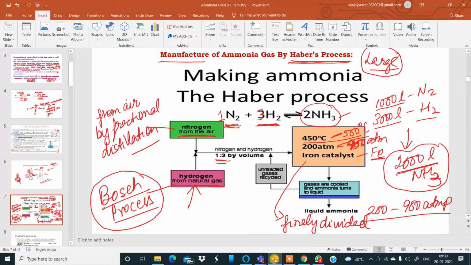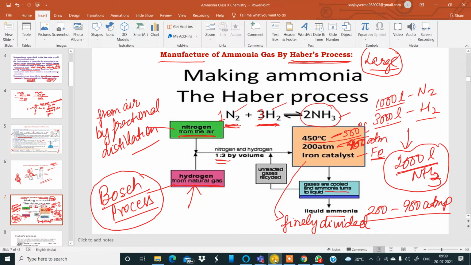This can be done by liquefying ammonia gas, converting it into liquid ammonia. Other gases will not liquefy, only ammonia gas will; nitrogen will remain nitrogen gas, hydrogen will remain hydrogen gas.